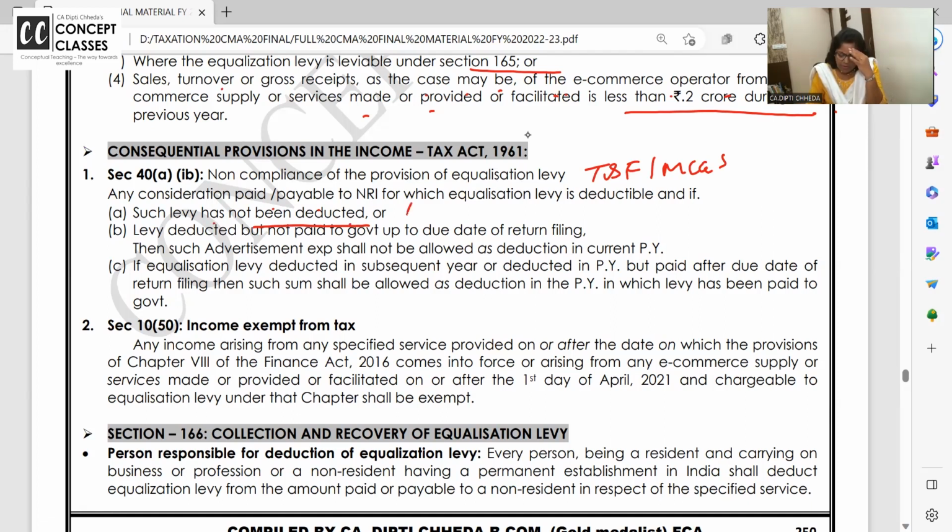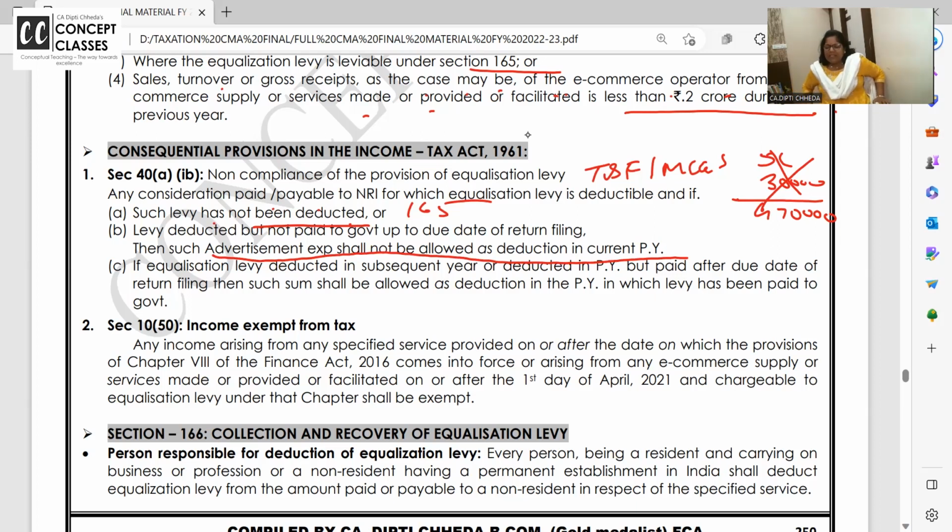Or levy deducted but we have not paid to government, हमने अपने पॉकेट में रख लिया. तो 5 लाख पे 30,000 रुपीस काटना था, हमने काट तो लिया. 470 we have paid you and 30,000 we didn't deposit. Whole 5 lakh advertisement expense will not be allowed in the current year.